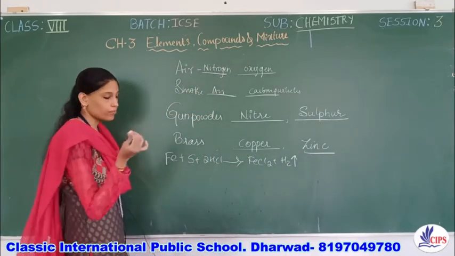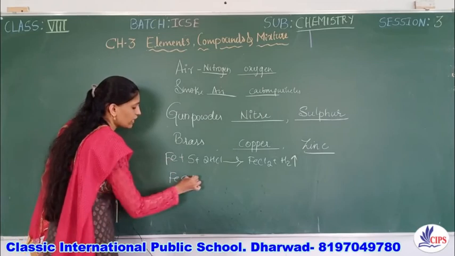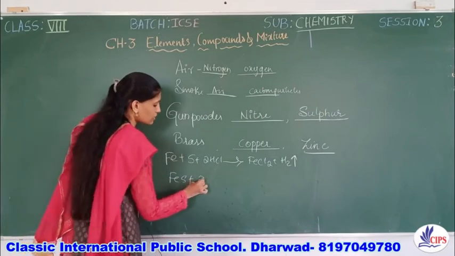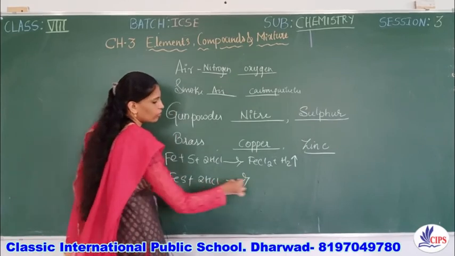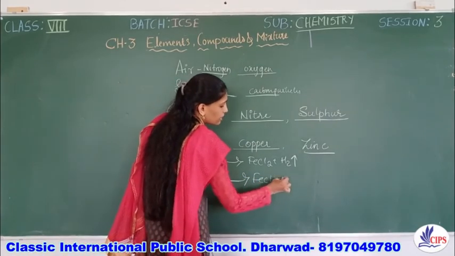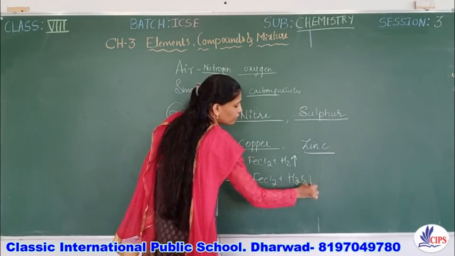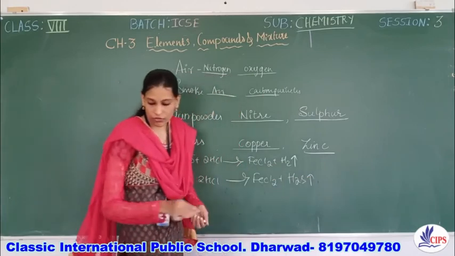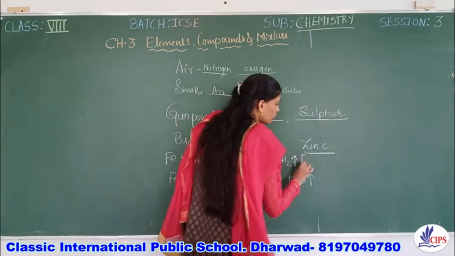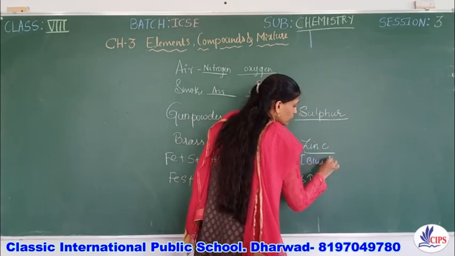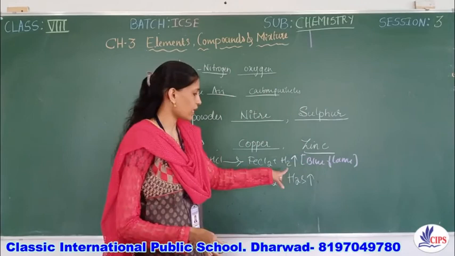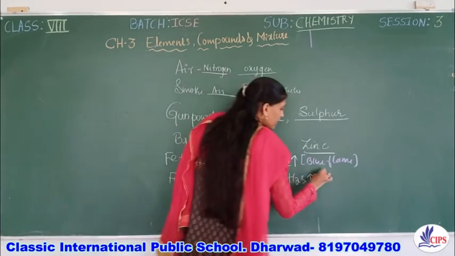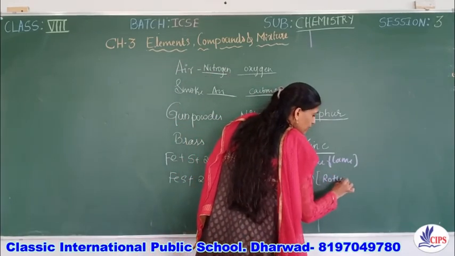Whereas in case of the compound, FeS, that is iron sulfide, plus 2HCl forms iron chloride plus hydrogen sulfide gas. In the mixture case, which gas is evolved? The hydrogen gas is evolved, burning with a blue flame. In the compound case, the rotten egg smell.